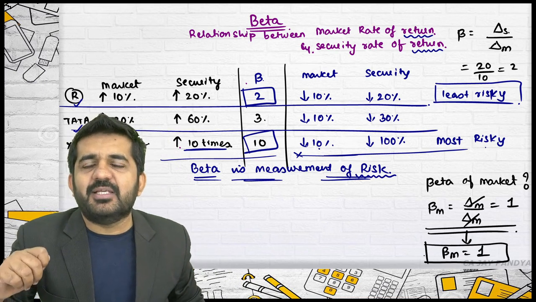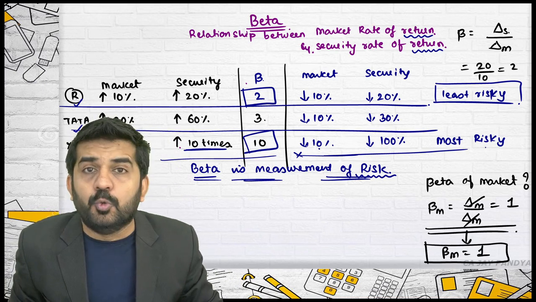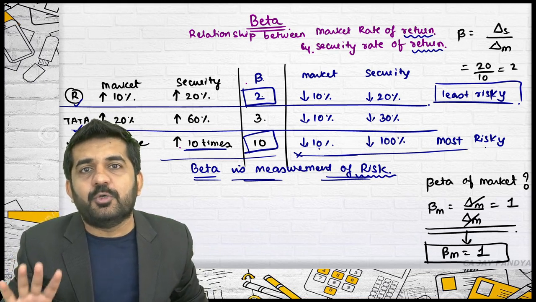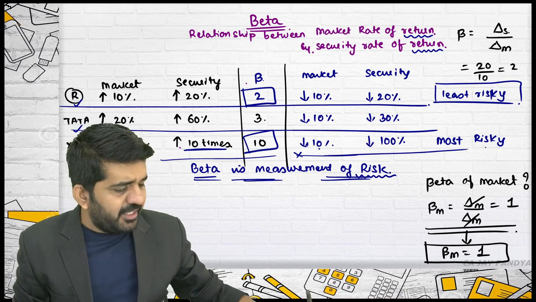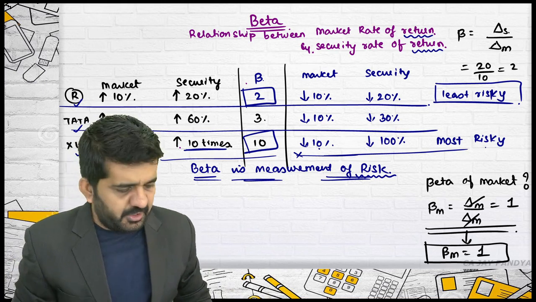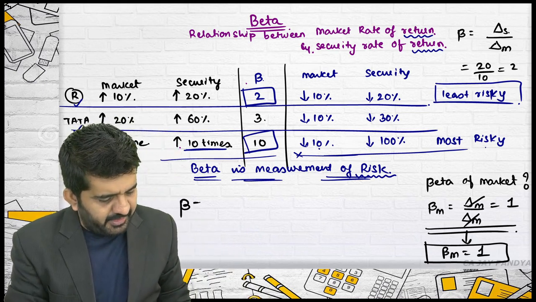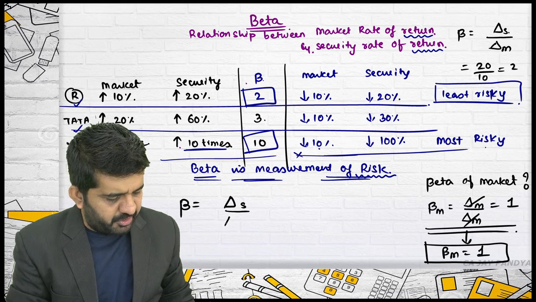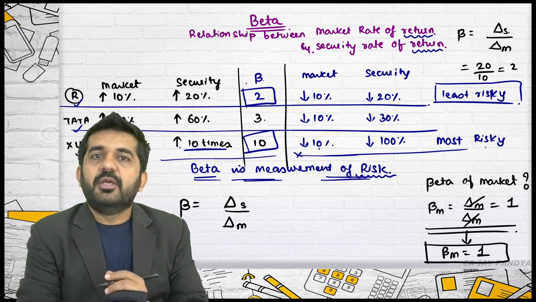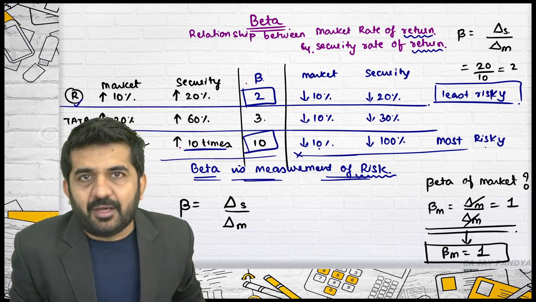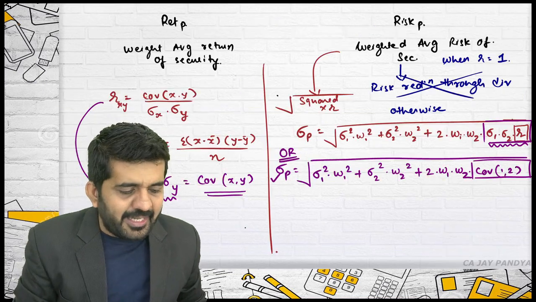So when we say beta of Reliance is 2, what we say is it is 2 times comparatively risky to the market. Is it alright? So beta of the market will always be 1. I am summarizing the first formula: beta is equal to change in security divided by change in market. You can use it sometimes. Let us just say this is a basic understanding of beta. Let us understand technically the concept of beta.